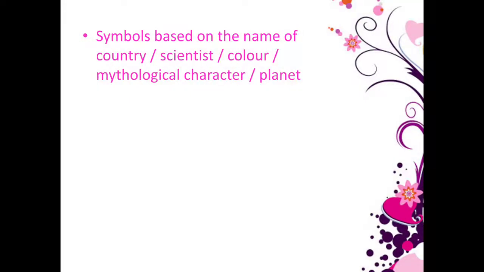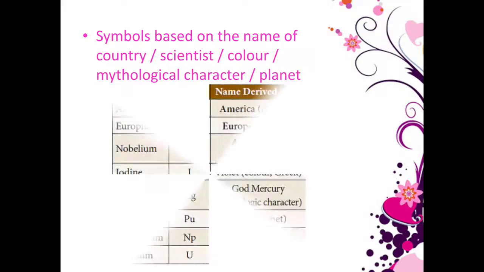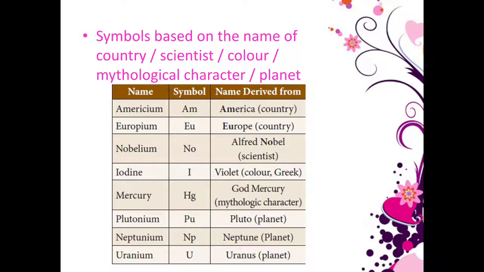The next one is symbols based on the name of a country, scientist, color, mythological character or planet. For example, from Mercury, the mythological character god Mercury has been taken. So the symbol is Hg.